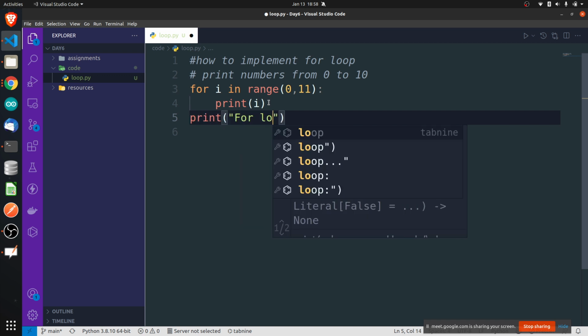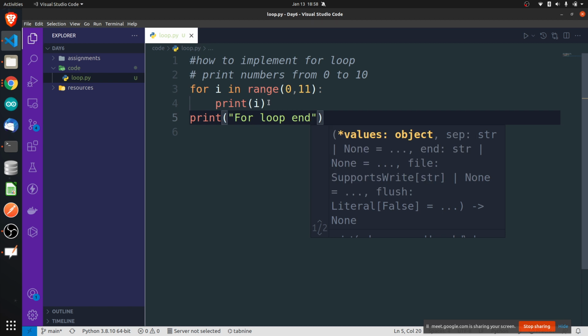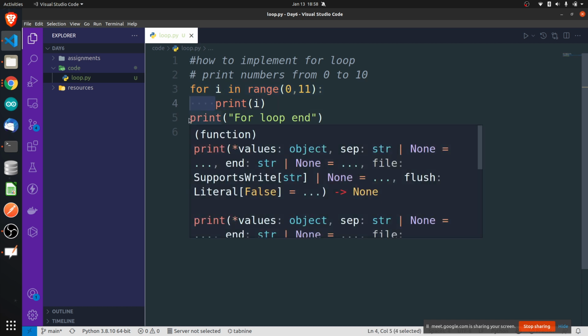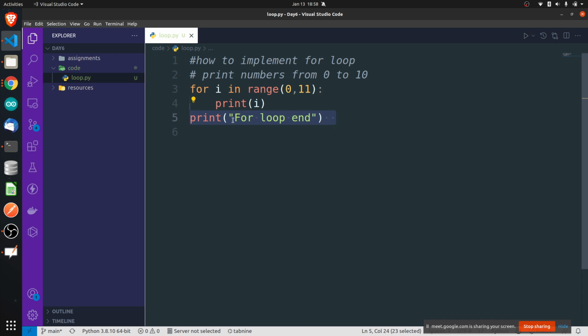For loop end. Okay, so this line that you have written is inside the for loop. How does it understand it is inside the for loop? With the help of this space. And this line is outside the for loop. So when will this line run? It will run after this for loop has been executed.